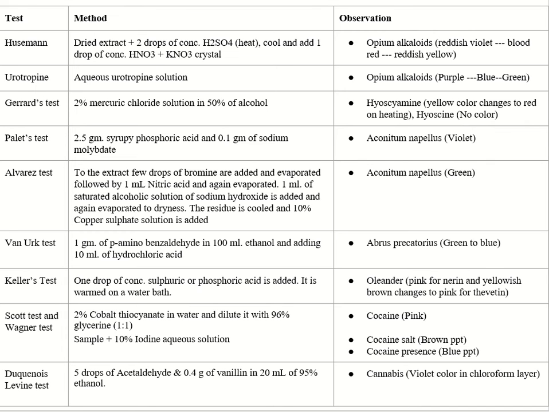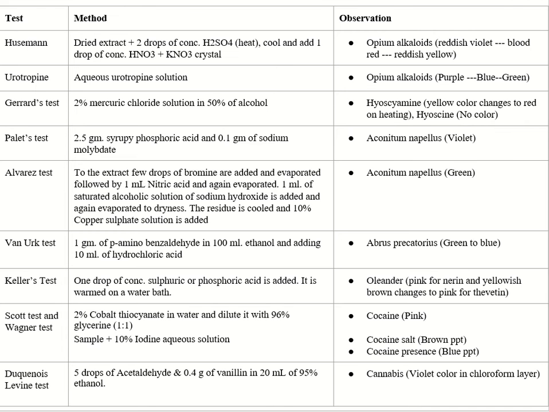Urotropin test, aqueous urotropin solution is used. With opium alkaloids, it gives purple color which changes to blue and then to green. Gerrard's test, in which 2% mercuric chloride solution is added to hyoscine, it gives yellow color which changes to red on heating, and with hyoscyamine, it does not give any reaction.